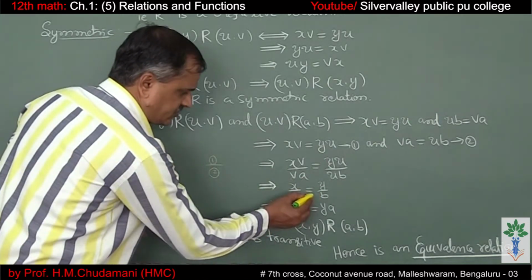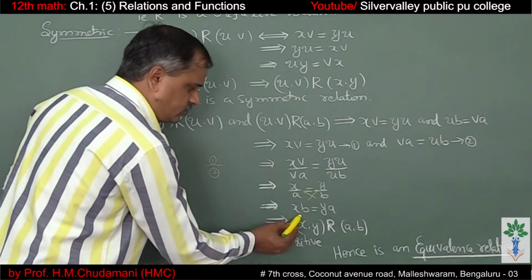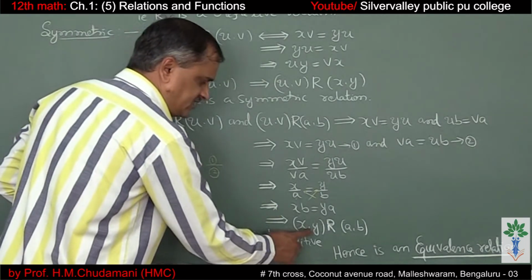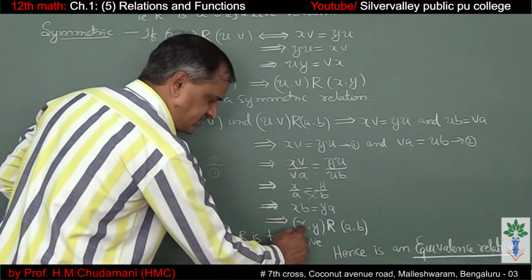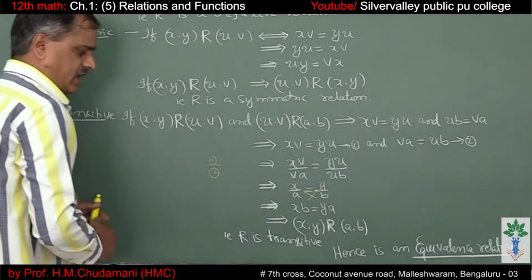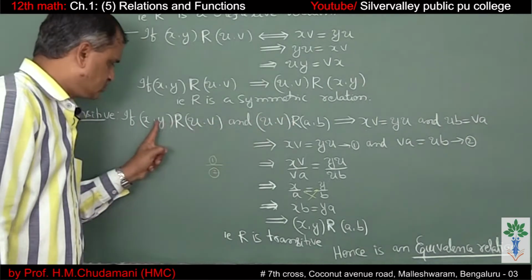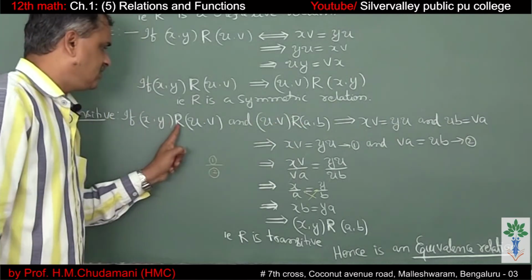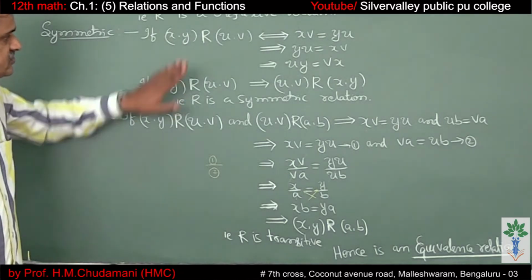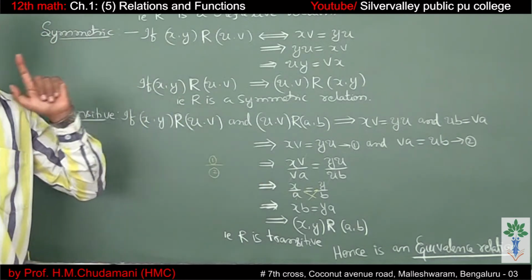Cross multiply. So that is x into b is equal to y into a. It is nothing but (x, y) related to (a, b). Check it. x into b equals y into a. So that means (x, y) related to (u, v), (u, v) related to (a, b), and (x, y) related to (a, b). So it is a transitive relation. Since it is reflexive, symmetric and transitive, it forms an equivalence relation.